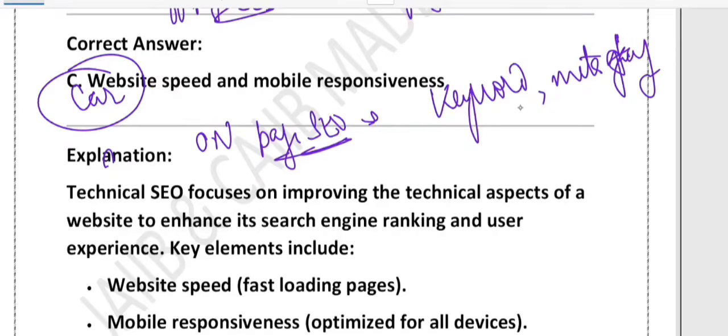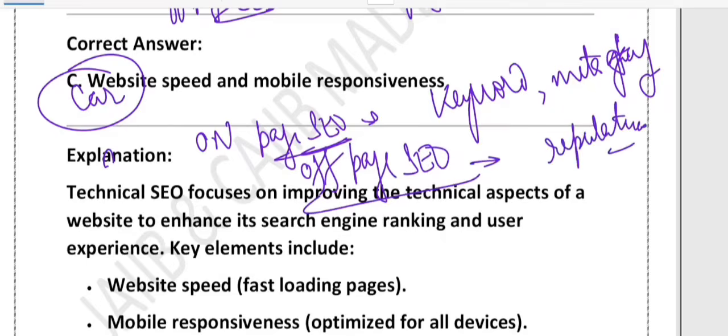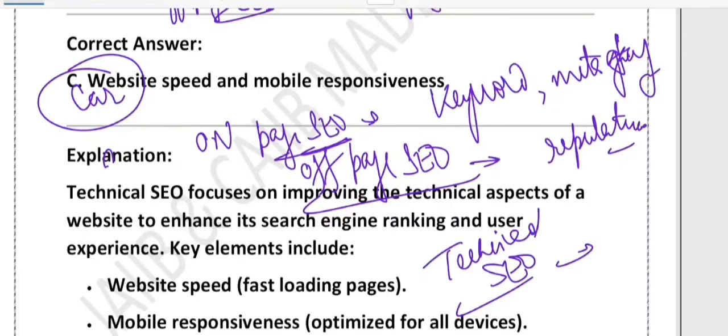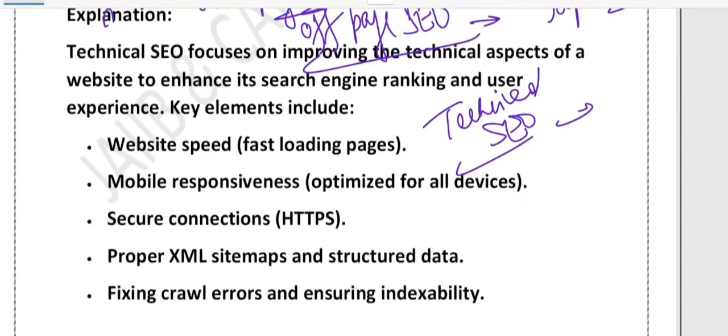There is something called off-page SEO. What is off-page SEO? So the reputation, right? Like social media buzz, that is called off-page SEO. And finally, we have technical SEO. What is technical SEO? The engine and the tire, like speed, mobile friendliness, secure HTTP. Without a good engine, the car won't run smoothly. That's called technical SEO. So technical SEO is like back-end improvement for better performance and better crawlability. It includes website speed, mobile responsiveness, secure HTTP, XML sitemap, and fixing the crawl error.